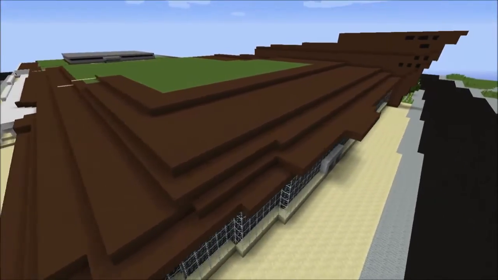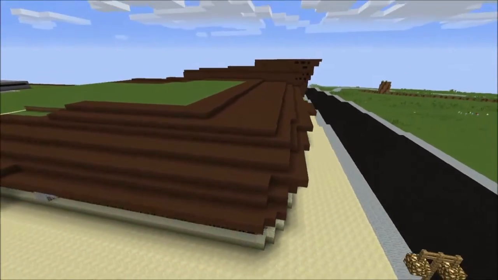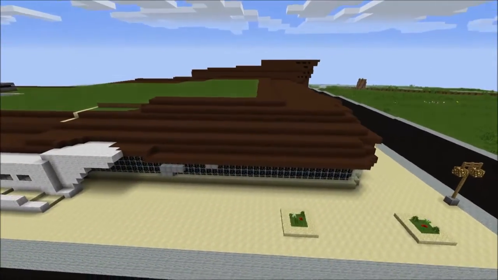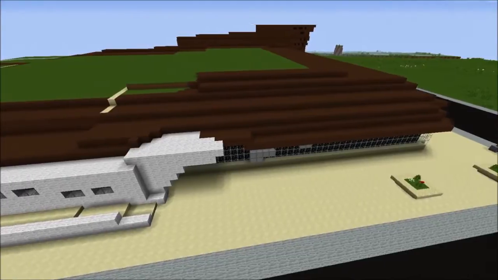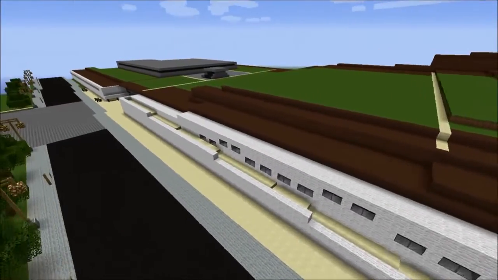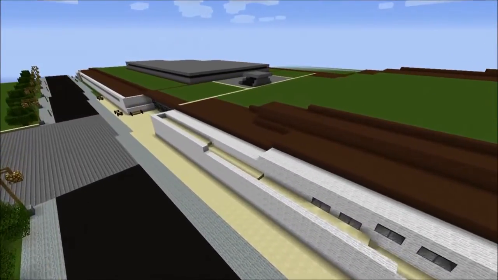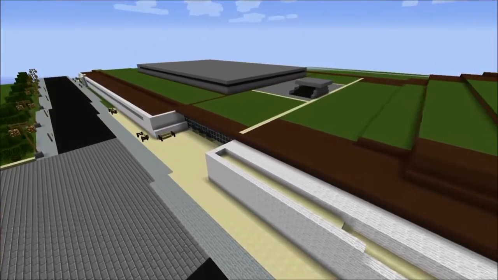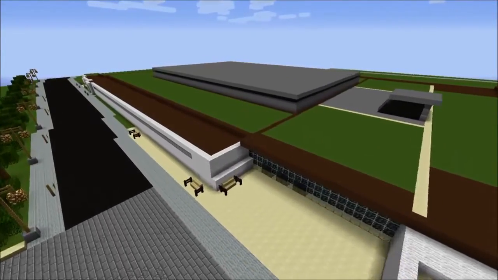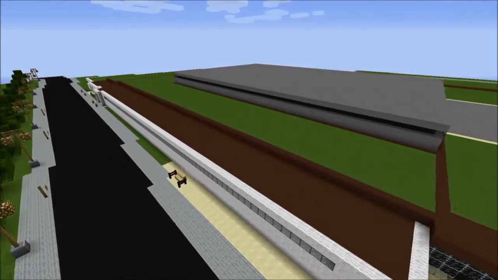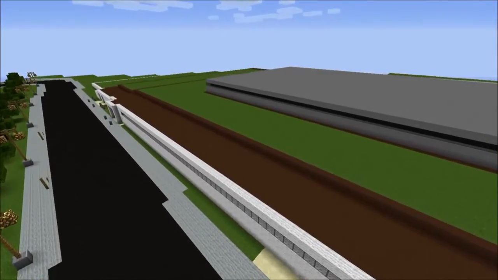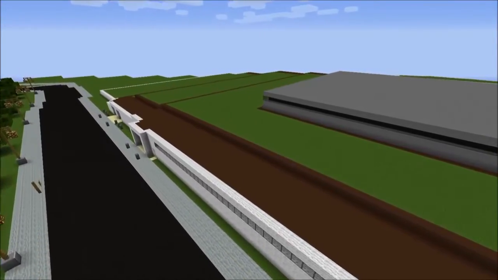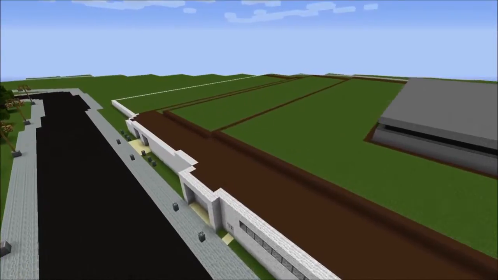Now we're on the south side of the building, and we're going to go for a little tour. You'll see everything on the roof, the windows, things like that. Down below you'll see some of the benches that we created in the video earlier. I just want you to get a sense of how big this whole building is and the whole area that these students are going to have to come in and work with.